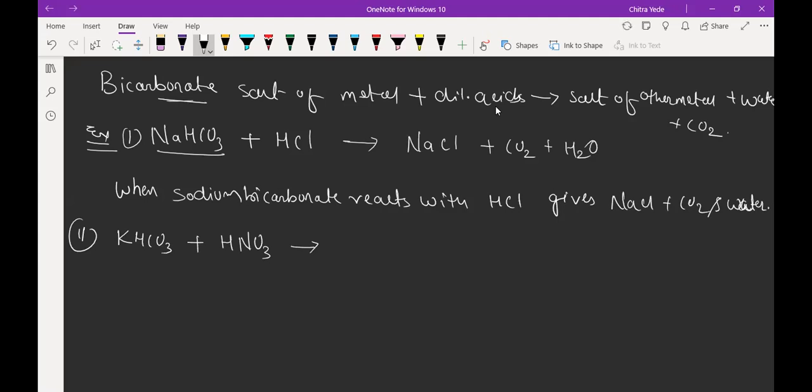Again, one product is carbon dioxide, another will be H2O. The next product will be KNO3, potassium nitrate. Understood, everyone?